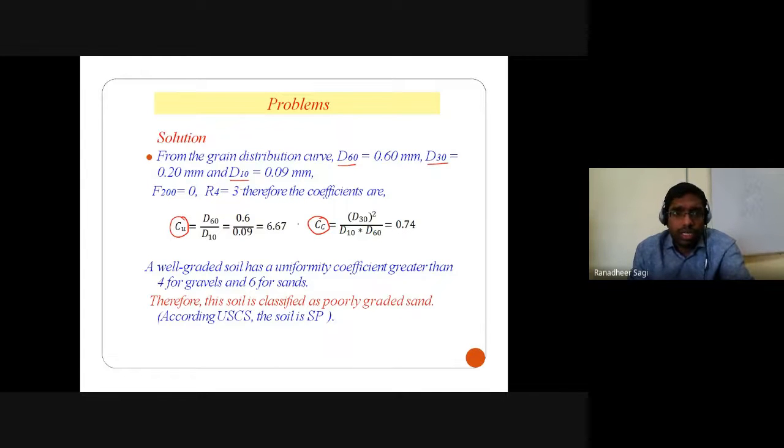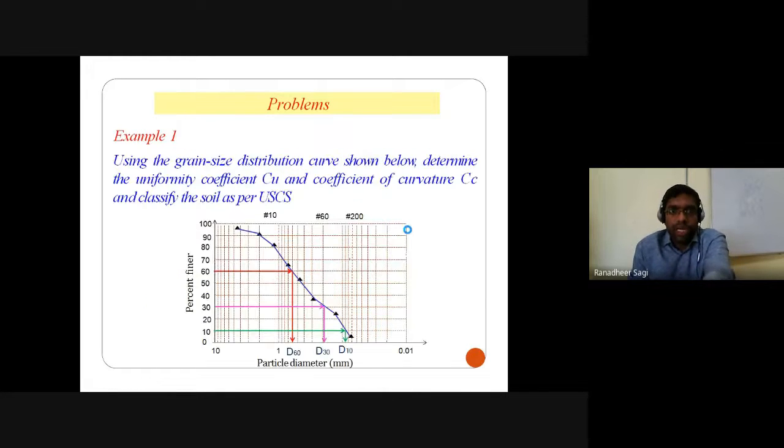Cu we can get from the ratio of D60 by D10. Cc we get as the ratio of D30 squared by D10 into D60. So Cu we are getting as 6.67 and Cc as 0.74. Now looking at this grain size distribution curve, the percentage of particles corresponding to gravel is only 3%.